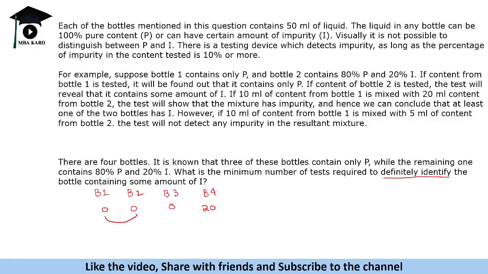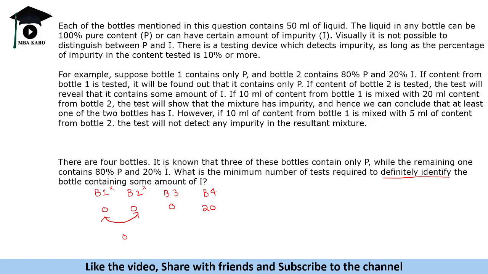Suppose I check B1 and B2. Now these are interchangeable. Do not read that this is B1, B2, B3, B4 in order. I am just taking an example. So if I mix B1 and B2, I get 0%. So I know that B1 and B2 do not have impurity. Now what we will do is, we will just check one of these two bottles. We will not check both, right? We will check just one.